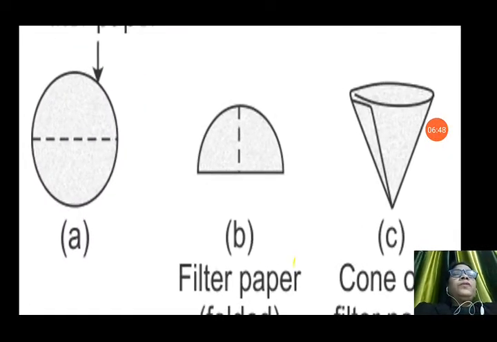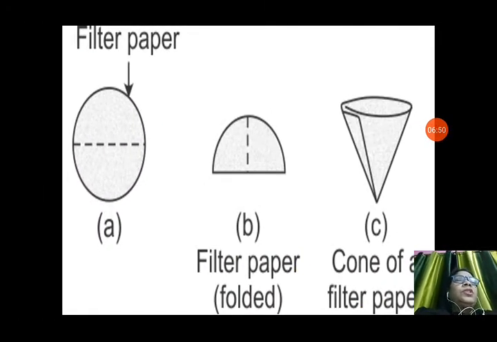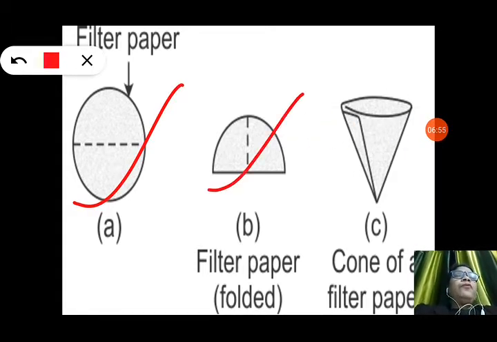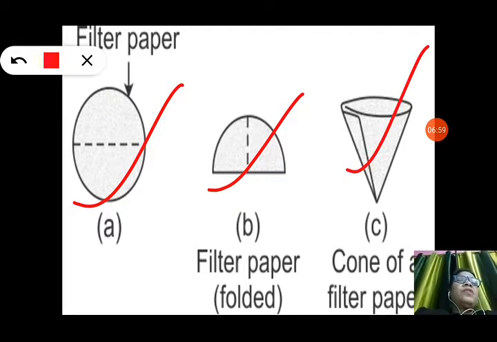You can see how to fold the filter paper in this picture. First it is folded in half. Here it is shown half. After that again half will be folded, again half, and we will make the cone like this. This cone can fit easily inside the funnel.